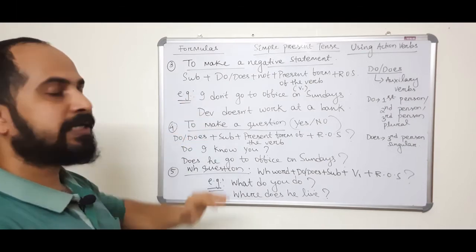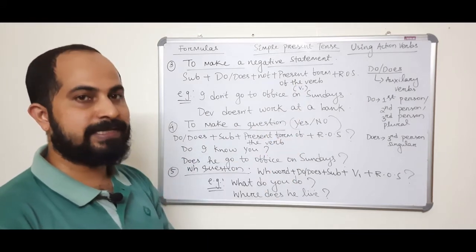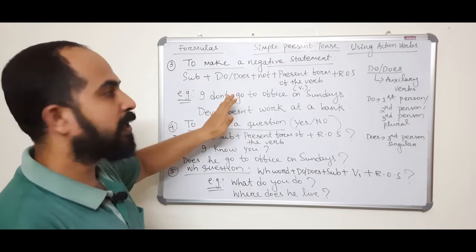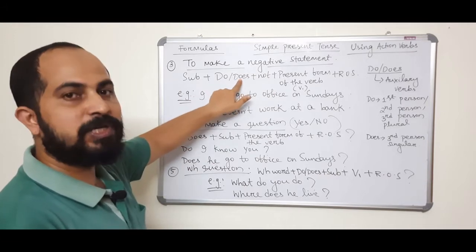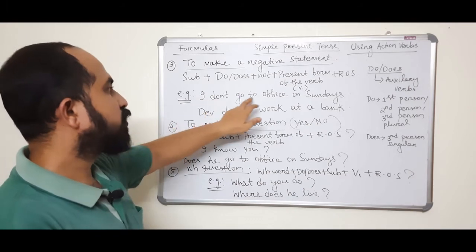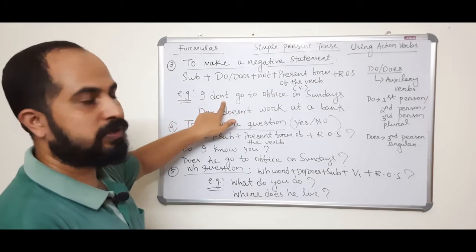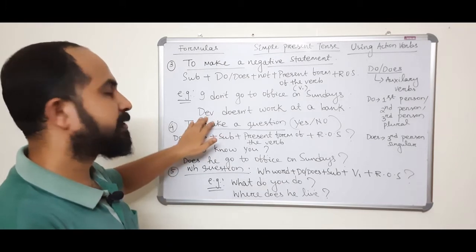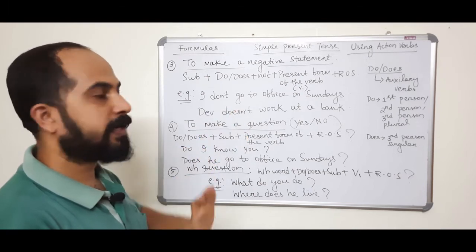The formula is subject plus do or does plus not plus present form of the verb plus rest of the sentence. If the subject is first person, second person or third person plural, then use do not. That means don't. If the subject is third person singular, use doesn't. So I have given 2 examples. I don't go to office on Sundays. So first person, don't. Dev doesn't work at a bank. Dev is third person singular. So Dev doesn't.